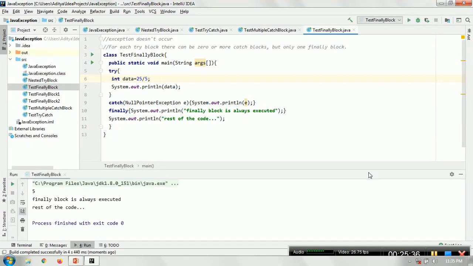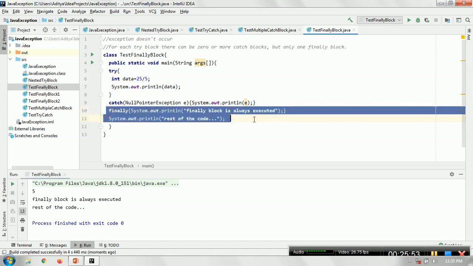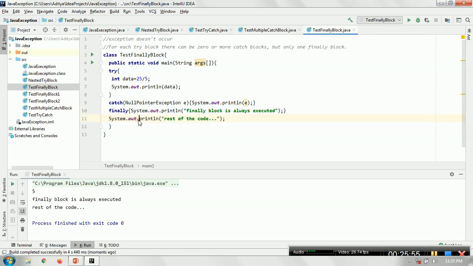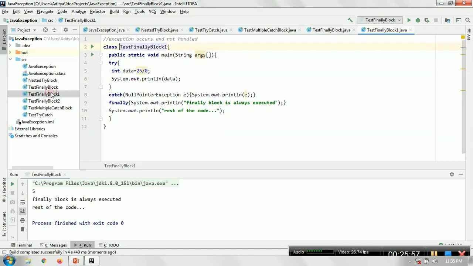The output is just printing 5, because at line number 7 we get 25 divided by 5, which is 5. Then the finally block is always executed, and then the rest of the code. So that is the syntax, the position where you write the finally, after the try catch block.